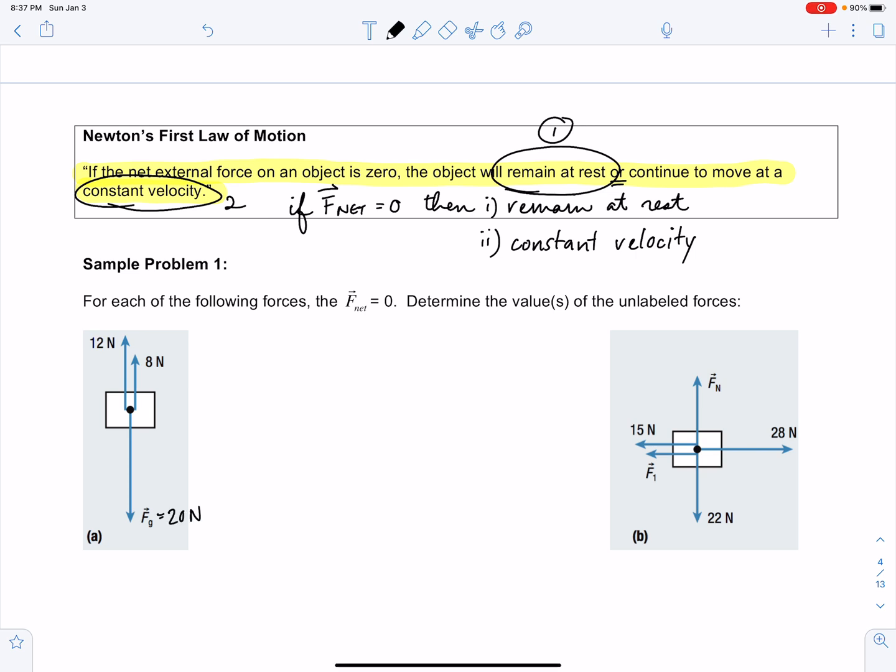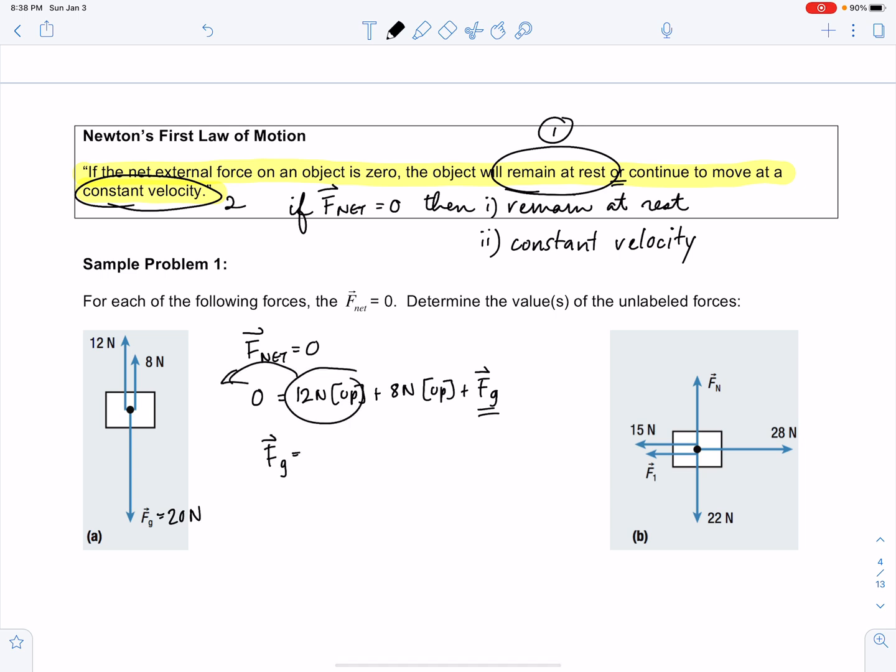But let's prove this. We know that the net force is 0. And we know that the net force is equal to 12 newtons up plus 8 newtons up plus the force of gravity in the downward direction. If we solve for the force of gravity by itself, we can bring these over the equal sign to isolate it.